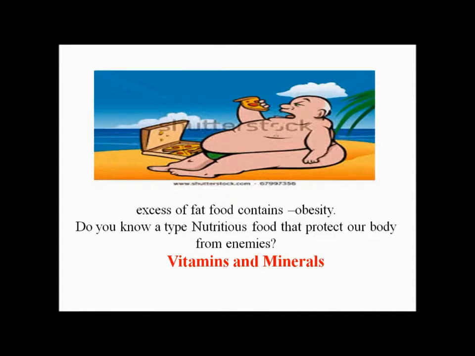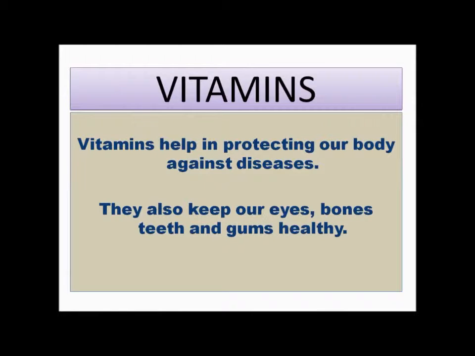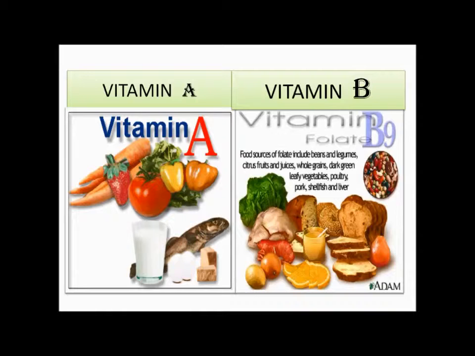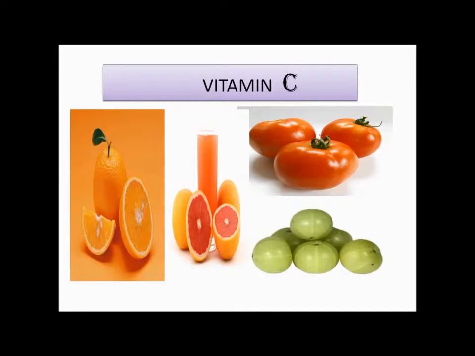Children, who will protect your body from enemies? Do you know a type of nutrient that protects our body from enemies? Let us see what type of nutrients they are. Yes, these are vitamins and minerals. Vitamins and minerals help us to protect our body from enemies. Let us see vitamins first. Vitamins help in protecting our body against diseases. They also keep our eyes, bones, teeth and gums healthy. Our body needs vitamins like vitamin A, vitamin B, vitamin C and vitamin D.